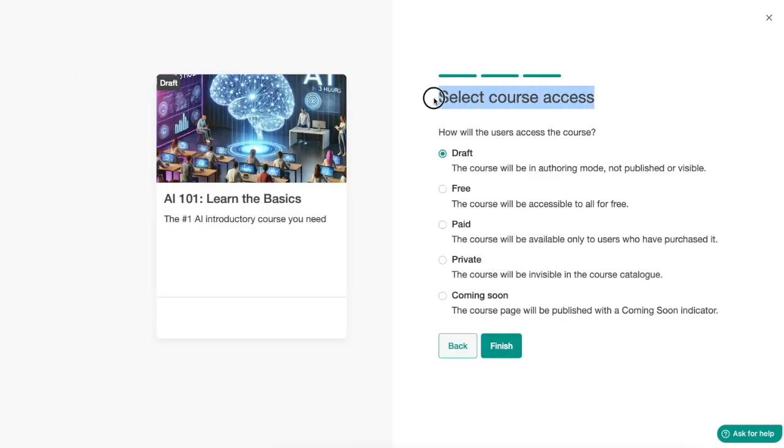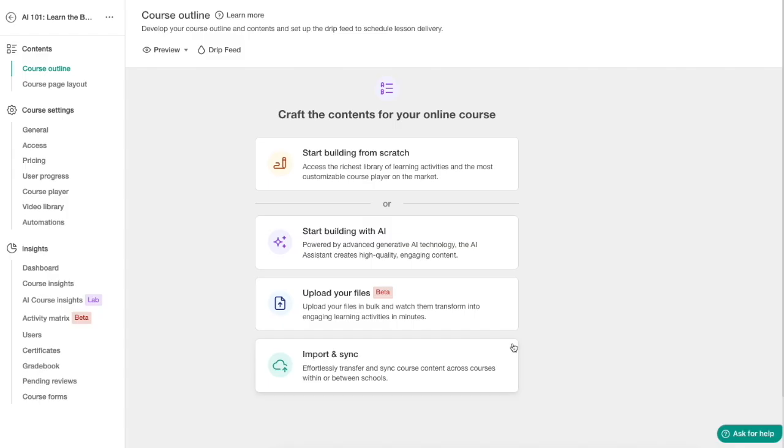And here you can select the course access. I think that this actually makes the access level to what you set it here. So for example, if you want it to be a free course and you click free here and click on finish, it will actually publish the course already, even though it's just a draft. At least last time I used this, I think this was a bit confusing to me. You have to click on draft here if you just want to edit the course. You don't want to put it out there just yet. And now we can start to create content to the course.